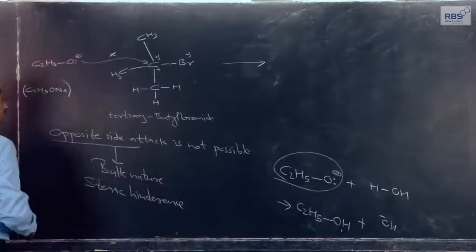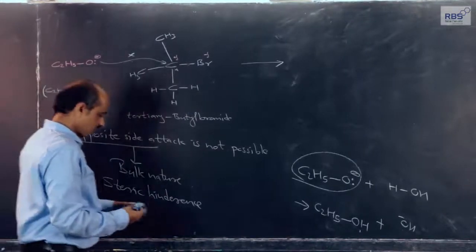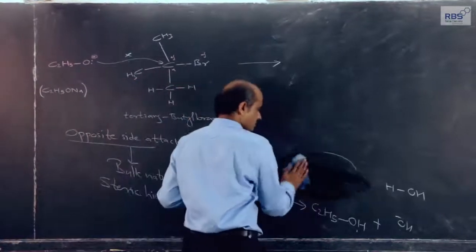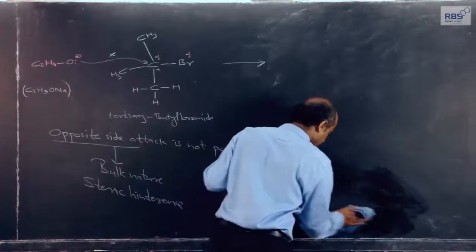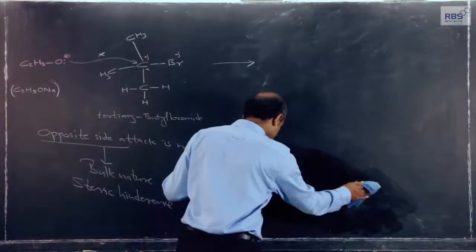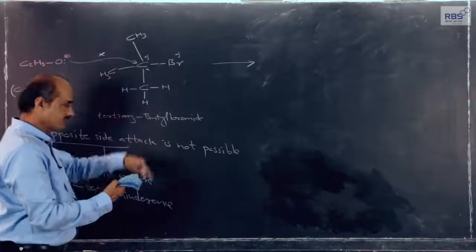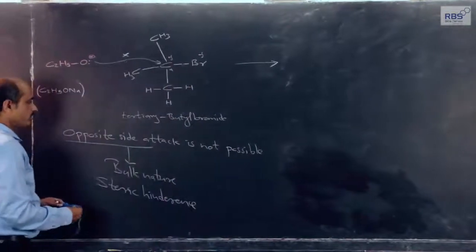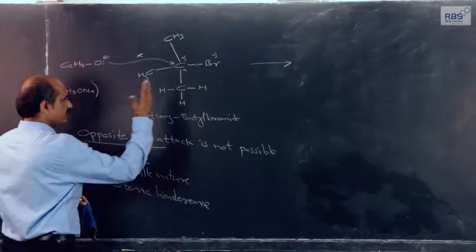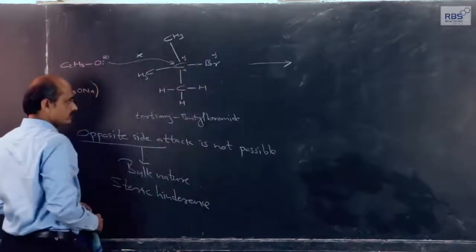So, because of bulky nature, the opposite side attack is not possible. Then it was expected that it should take place by the SN1 mechanism, first heterolytic breaking then attack. Even that is not possible because the first step, heterolytic breaking, requires a polar solvent.